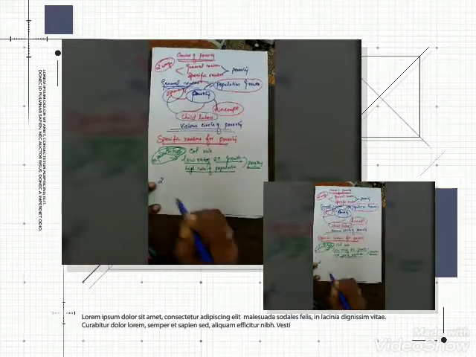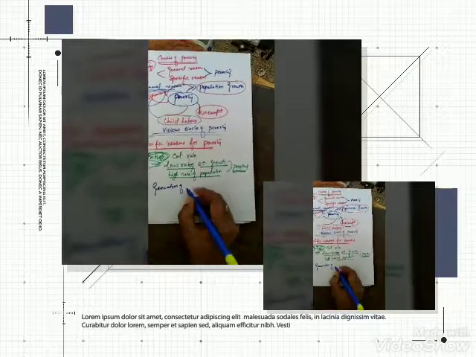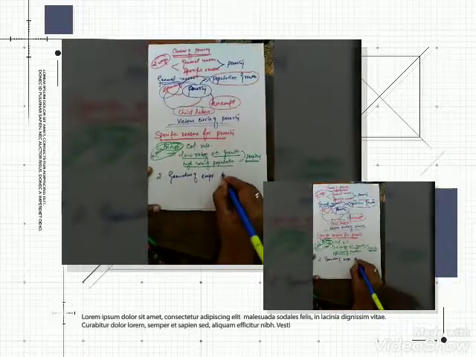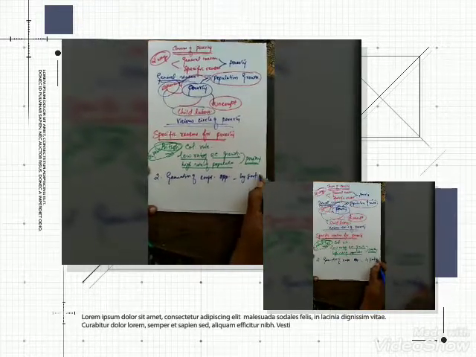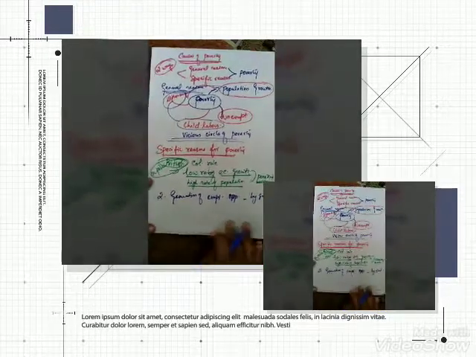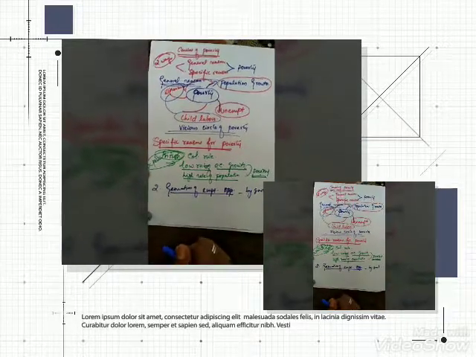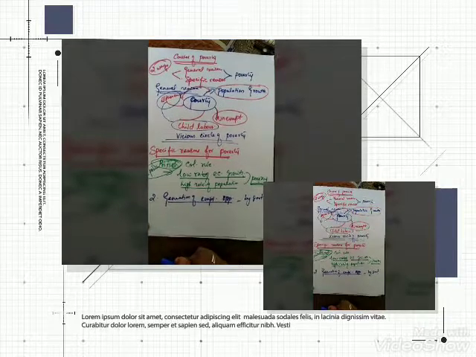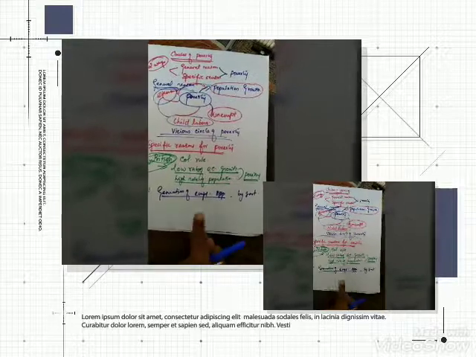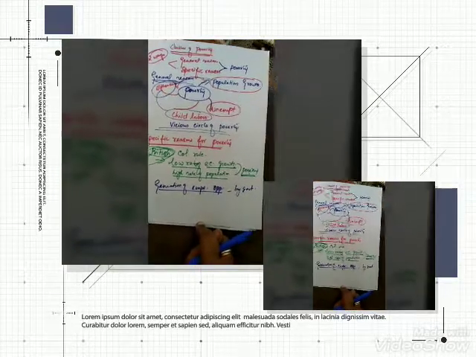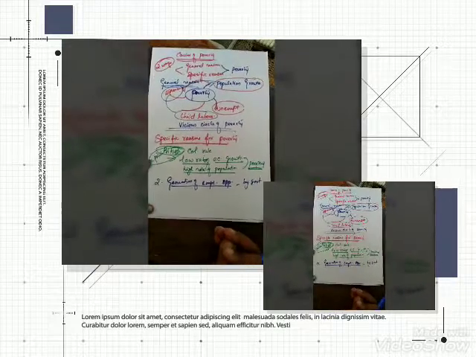The second reason is generation of the employment opportunities by the government. The government doesn't concentrate on the generation of the employment opportunities for the unemployed people. So, because of the unemployment, what will happen? The standard of living of the people will be coming down. So, poverty will exist.